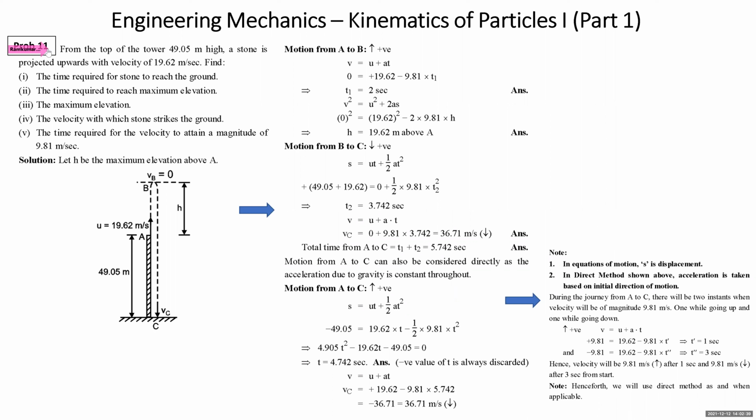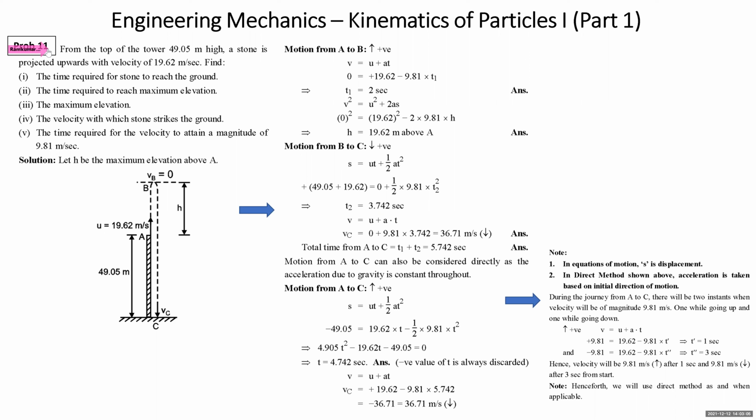All right, we'll read the question number 11. From the top of the tower, 49.05 meter high, a stone is projected upward with a velocity of 19.62 meter per second. Find number 1, the time required for the stone to reach the ground. Number 2, time required to reach maximum elevation. Third, maximum elevation. Fourth, velocity with which the stone strikes the ground. Fifth, the time required for the velocity to attain a magnitude of 9.81.